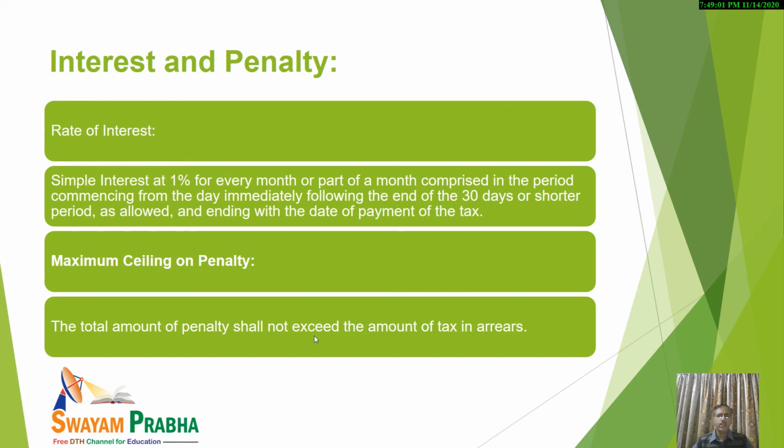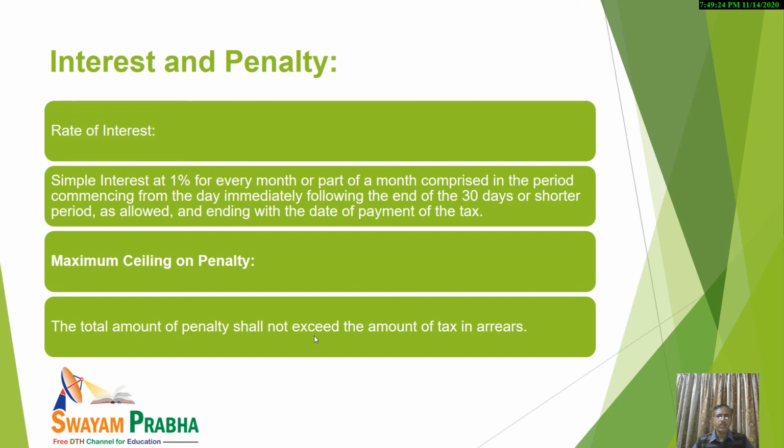One thing you should very carefully note: as per the provisions of the Income Tax Act 1961, a maximum ceiling on penalty has been fixed. What is that maximum ceiling? The total amount of penalty shall not exceed the amount of tax in arrears.